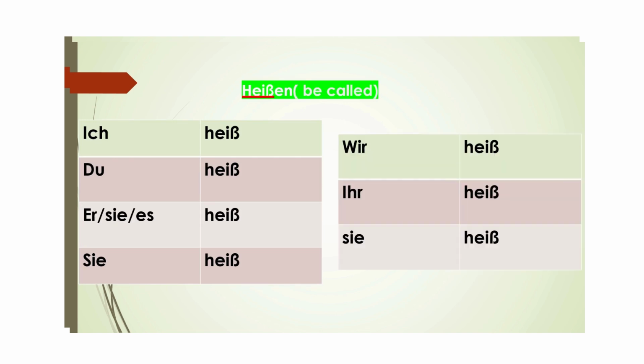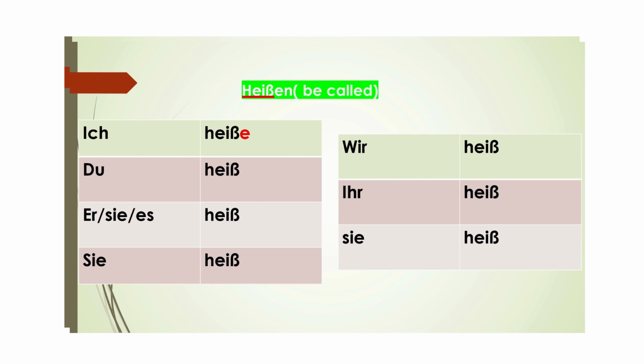Now, the infinitive form of the verb is heißen. The underlined part is the stem of the verb. The infinitive form of a verb will always remain the same and ends with en. And the stem of the verb is heiß. The ending will be formed after seeing the pronoun. Like if the pronoun is ich, then the verb will become ich heiße. The stem form of the verb is heiß, which will be the same with all pronouns.